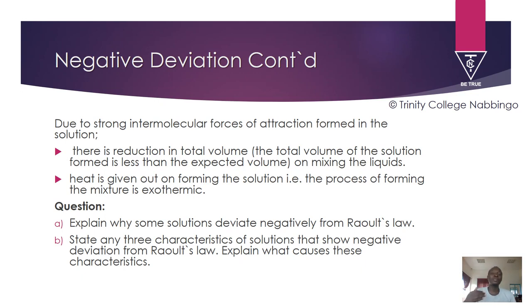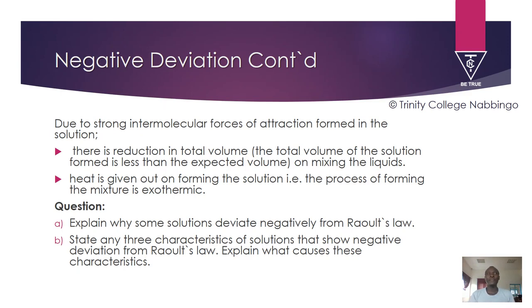And if the escaping tendency has lowered, it means that the vapor pressure is going to be lower than what Raoult's law predicts. So that's the first characteristic.